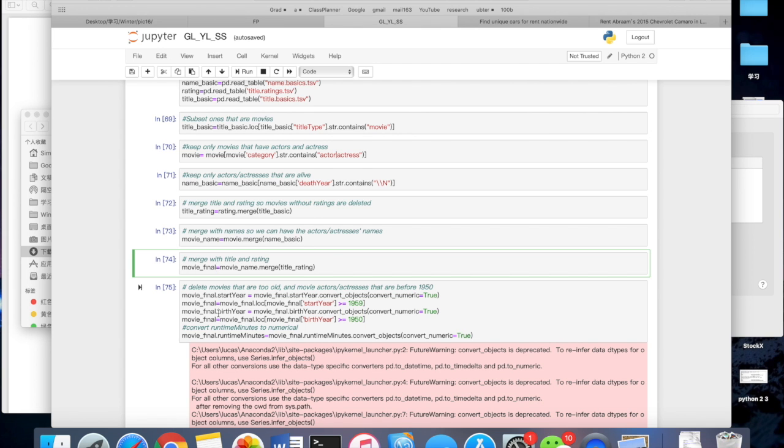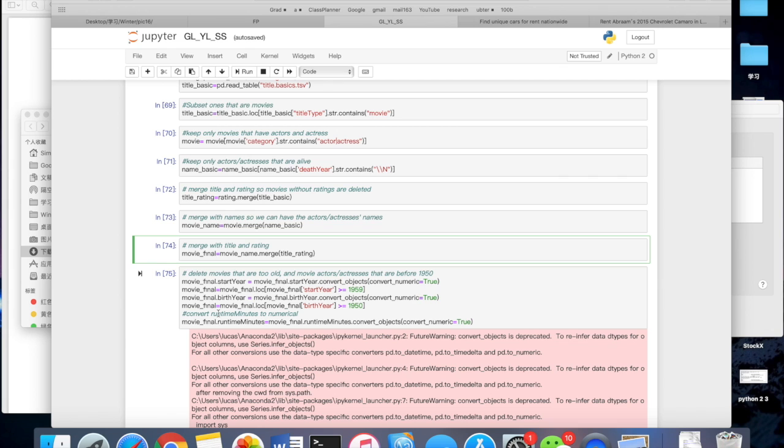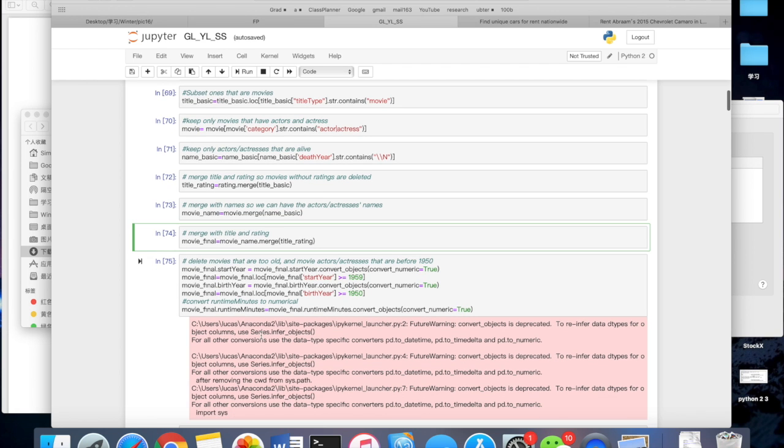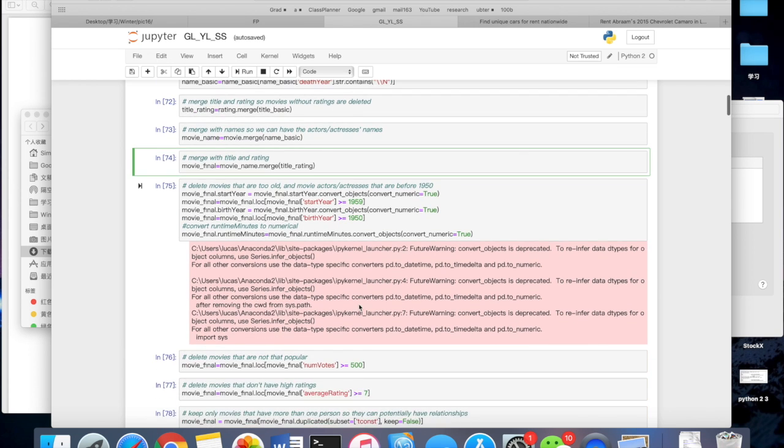Finally, we set some criteria and subset our dataset. We converted the start year of the movie and the birth year of the actor and actress from category to numeric variables, and we dropped all those movies with the start year before 1959 and the actors or actresses who were born before 1950.